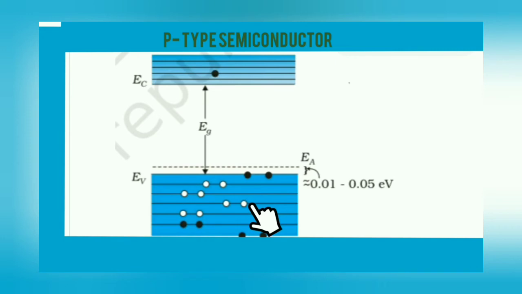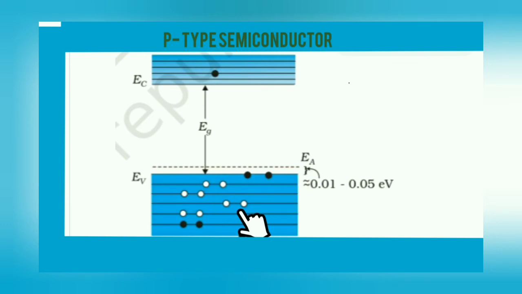So the majority carriers in a p-type semiconductor are holes. Here you can see 1 electron. This electron is there because the temperature is greater than 0 Kelvin, so due to the temperature rise an electron jumps from the valence band to the conduction band. But due to the impurity, the majority carriers here are holes. So the number of holes is greater than the number of electrons.